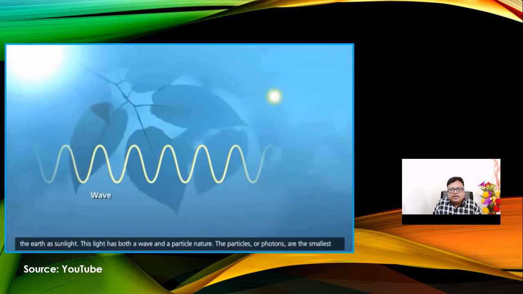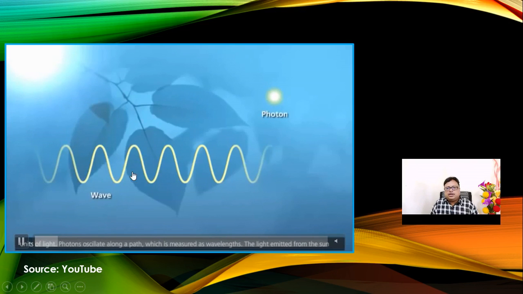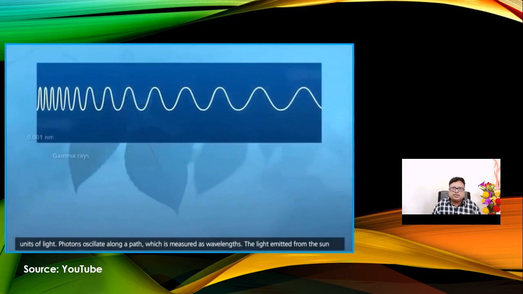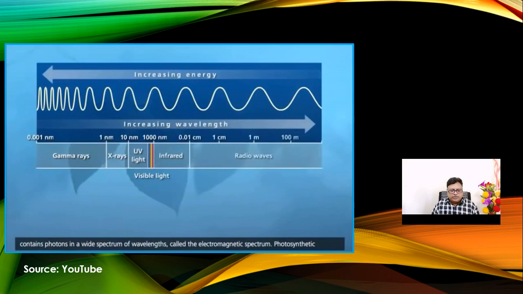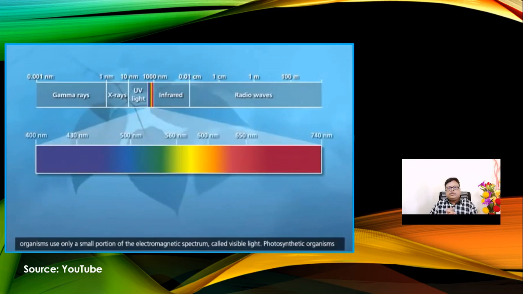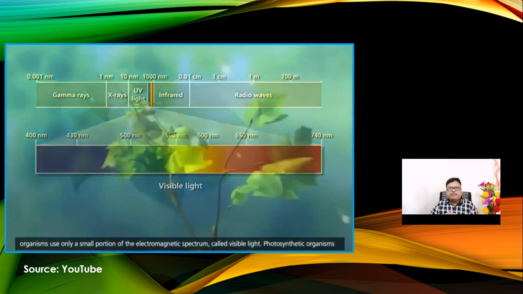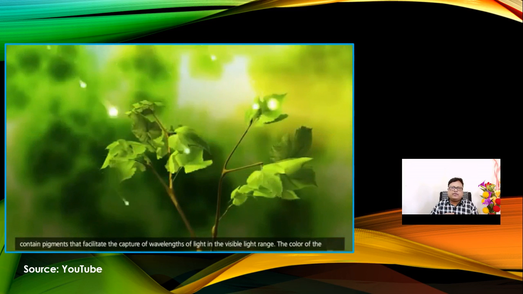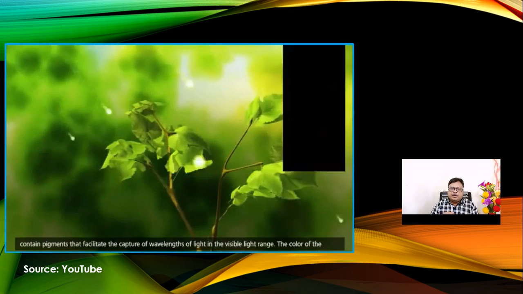Okay, so look here, this is the first waveform. I said light can be a wave, and light can be a photon. Photon is in terms of the particle. In my previous slide, we went through this concept. Now, what happened? It travels as a wave having a certain wavelength. And as I explained there, this is the UV light, and in the spectrum we have different colors.